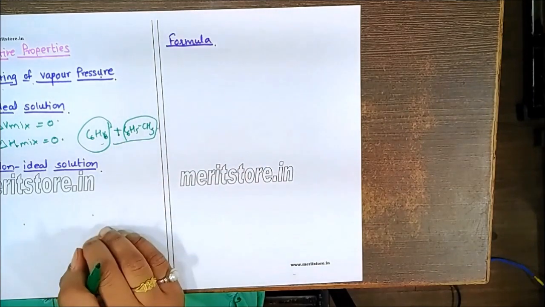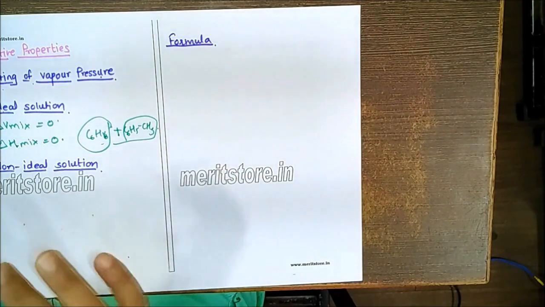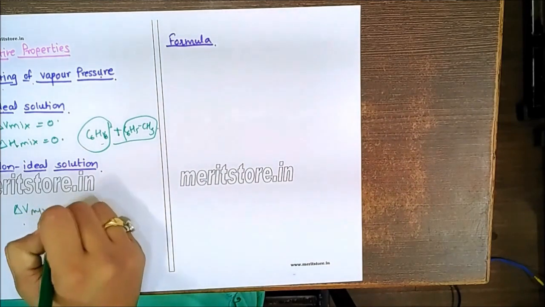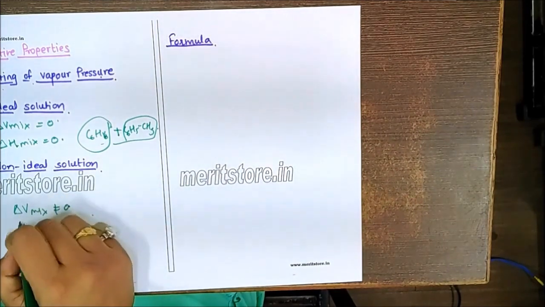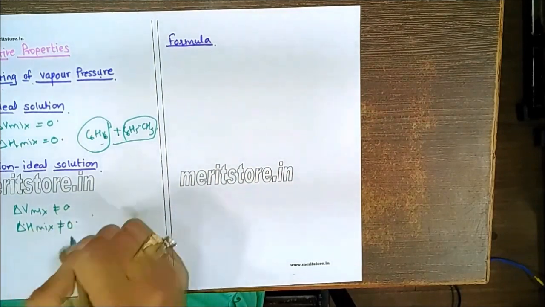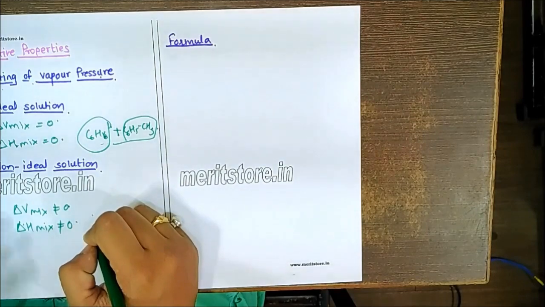But in case of non-ideal solutions, the interactions of the components are of different magnitudes, where delta V of mixing will never be equal to 0, and even delta H of mixing will not be equal to 0, and these do not obey Raoult's law.